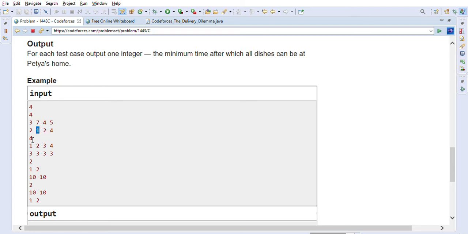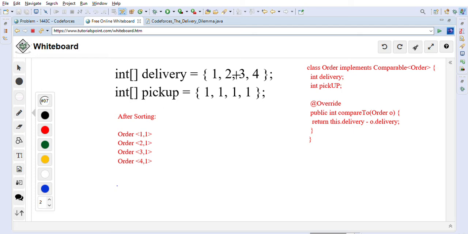Right. So let's take another example, this one over the whiteboard. So this is the example that we are now discussing. Here this is the delivery of courier. The first array is the delivery time of the courier and the second array is the pickup time for him, if he picks up the item by himself. Let's first understand the problem and then we will go to the solution.